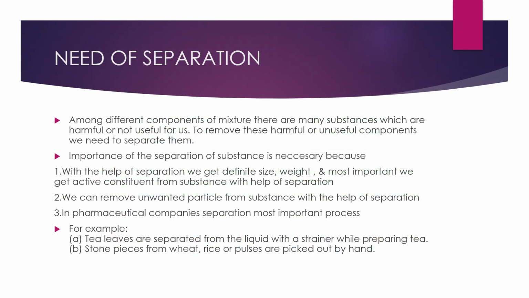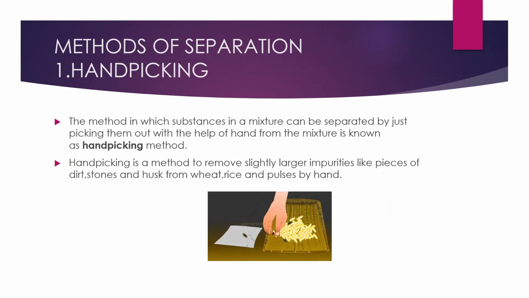And then we have read about the need to separate different substances from a mixture. Today, we will read about the different methods of separation. There are different methods of separation of the impurities from the pure substances. The first one that we are going to discuss is called hand picking.